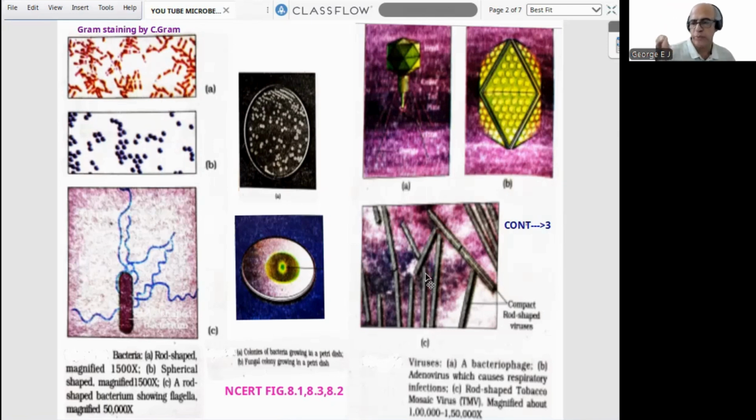The shape of tobacco mosaic virus, NCERT themselves have given, is rod shape. Bacillus is rod shape, TMV also rod shape. As such, this diagram is a good area for question sets, including diagram-based ones. So don't leave it, because it is purely NCERT based. I think the idea is clear to all of you. That is why I put all these diagrams on a single page. Now we can proceed to the next page.